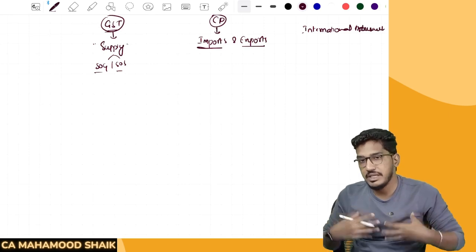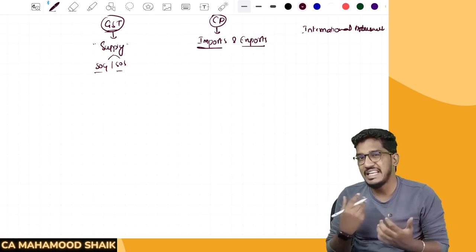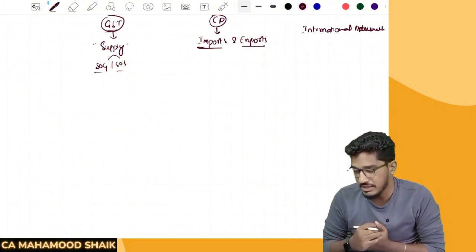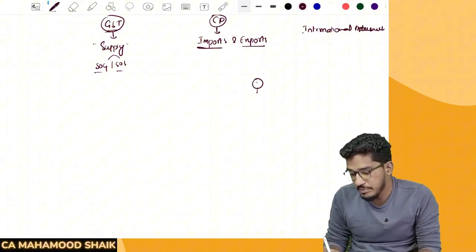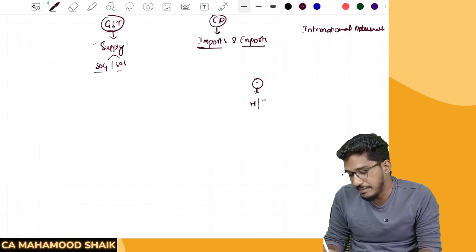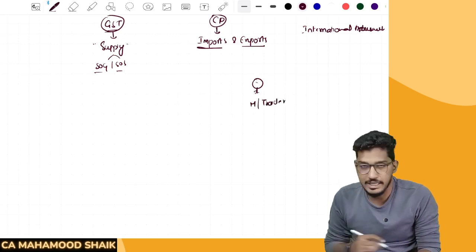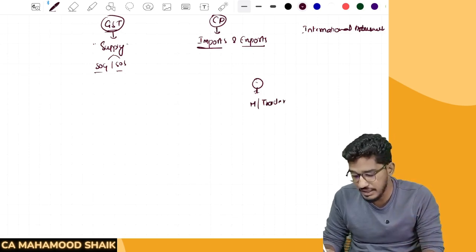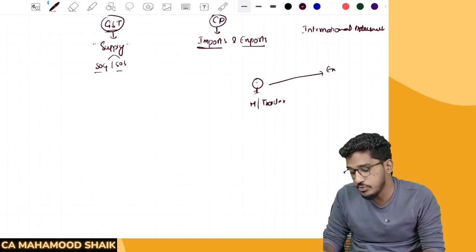So if I'm a person in India, how can I engage? What are the different forms in which I can engage in an international transaction? Say, for example, I'm a manufacturer, or I'm a trader of some goods in India. So what could I do? How I can engage in an international transaction is, number one, I can export.